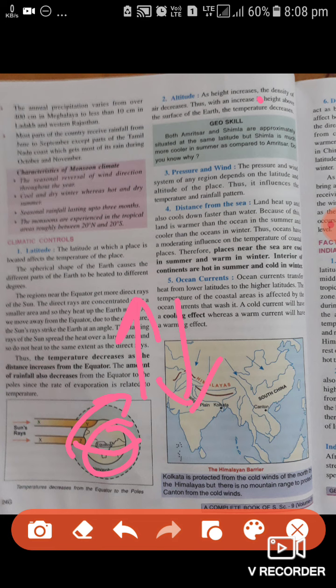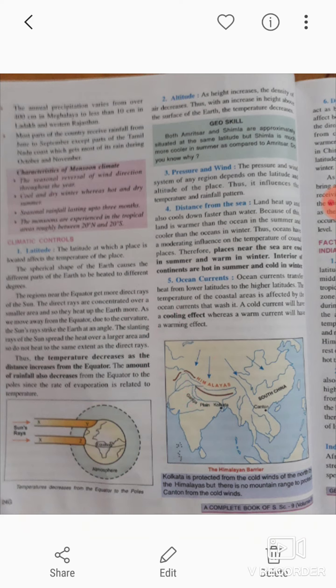Our next point is ocean currents. They also control the climate, as ocean currents coming from the warm areas will warm the atmosphere in the coastal areas where they go, and the ocean currents coming from the cool areas will cool down the surroundings.